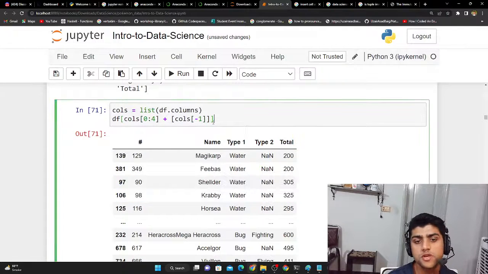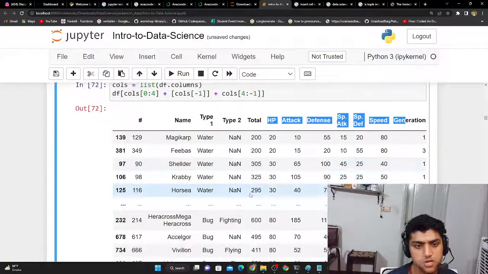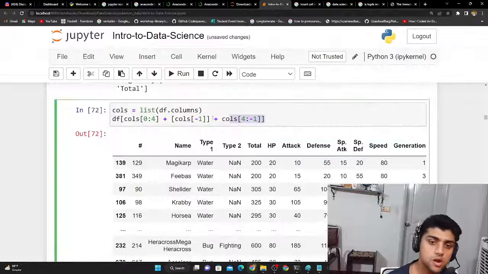And then what we have to do is pretty simple. All we have to do is another concatenate, and we have to say from 4 all the way to the end, right? And that should appear everything. So it should be name, type 1, type 2, total, HP, the attack, defense, and generation. And that was our entire solution.